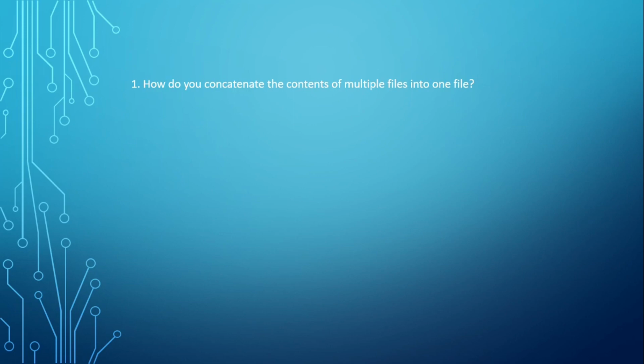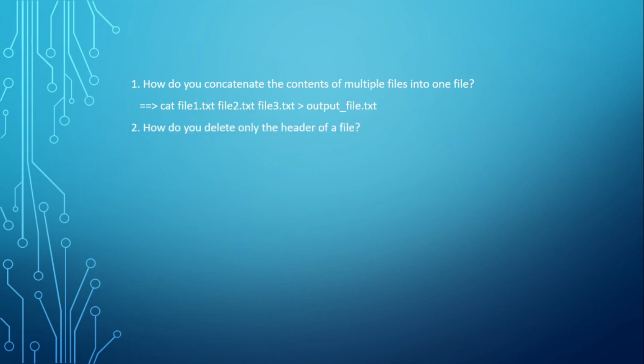We have the cat command, give the file names, and give the output redirection symbol, and there will be one output file, something like this. Basically, whatever contents are written inside file 1, file 2 and file 3 will all be concatenated inside the output file .txt. So this will be the answer to our first question.